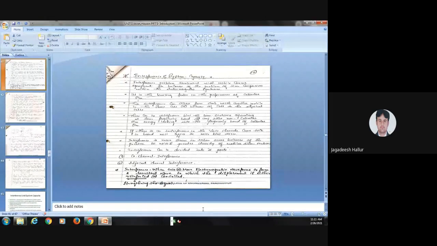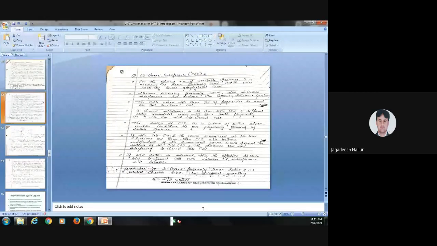You have already seen co-channel interference, and what remains is adjacent channel interference. Co-channel interference, in short form, is called CCI. Co-channel interference occurs when the same set of frequencies is used. It occurs due to the crosstalk between the two signals.